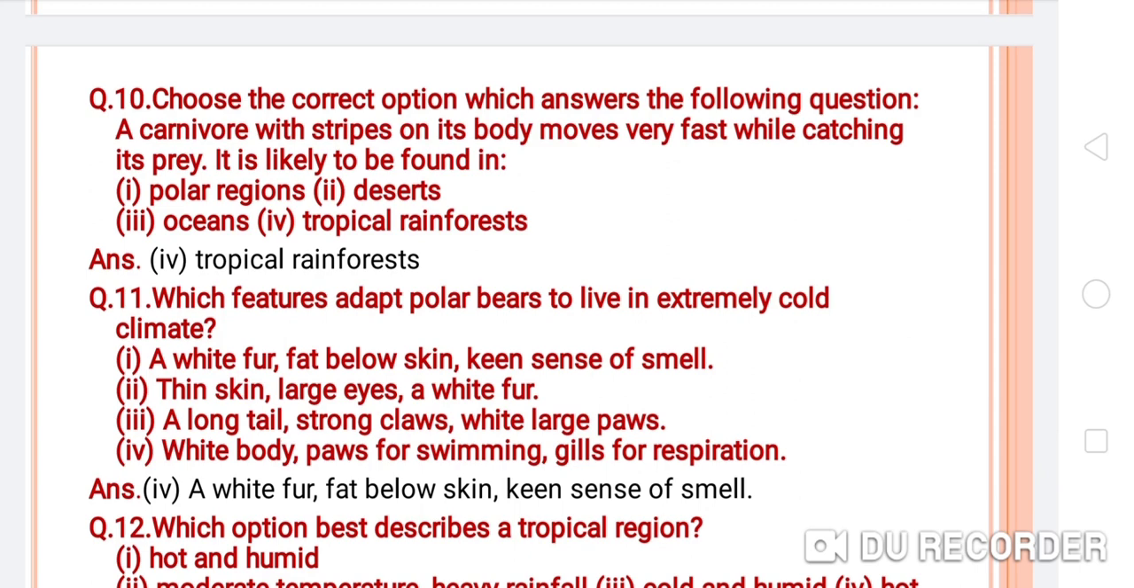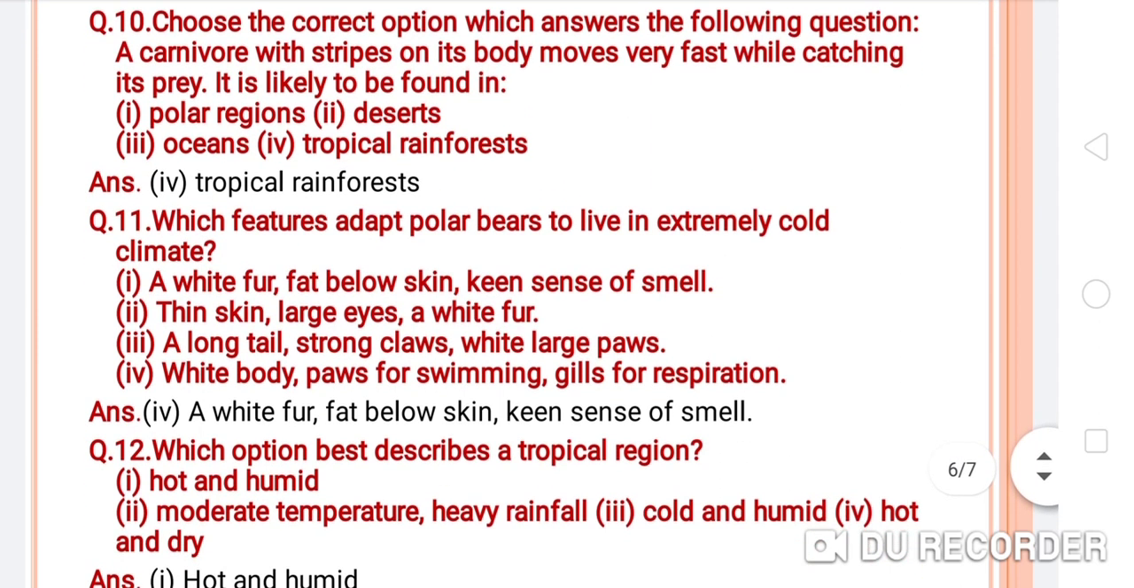That is the multiple choice questions, I think. Okay, choose the correct option which answers the following question. A carnivore. Carnivore means meat eating animals. A carnivore with stripes on its body moves very fast while catching its prey. It is likely to be found in polar region, desert region, ocean, tropical rainforest. So it will be tropical rainforest.